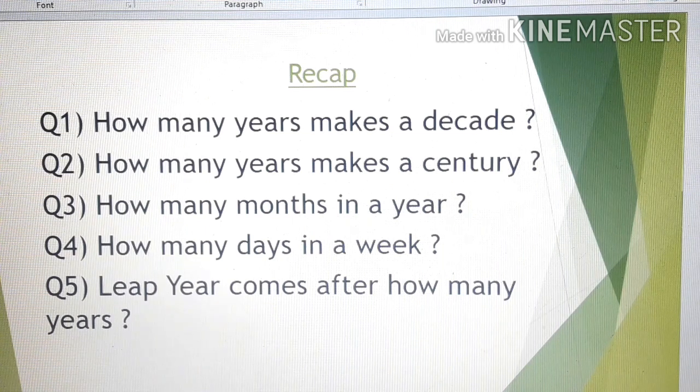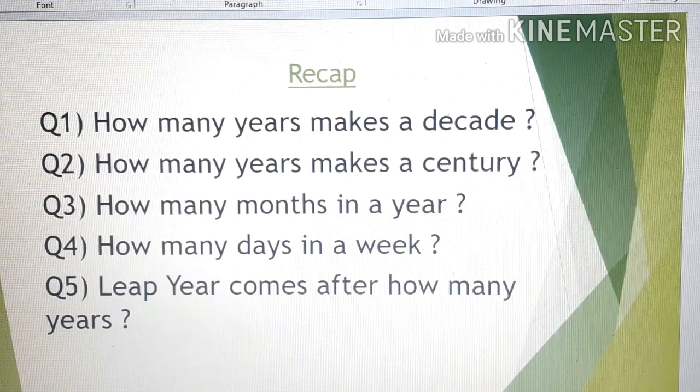They are January, February, March, April, May, June, July, August, September, October, November, December. So, from January to December, there are 12 months and it makes a year. Clear?